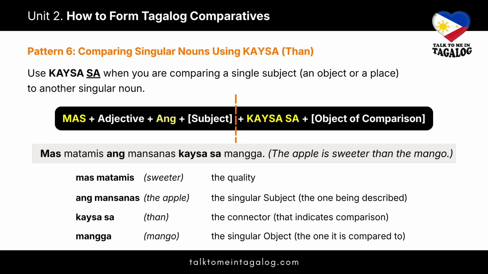Let's break it down using our pattern. First, we have mas matamis, which means sweeter. This is the quality we are comparing. Next is ang mansanas, or the apple. This is our singular subject, which is the one we are actually describing. Then we add KAYSA SA, which functions as our connector, meaning than. Finally, we have mangga. This is the singular object that the apple is being compared to. Altogether, it's mas adjective ang subject kaysa sa object of comparison. Got it?